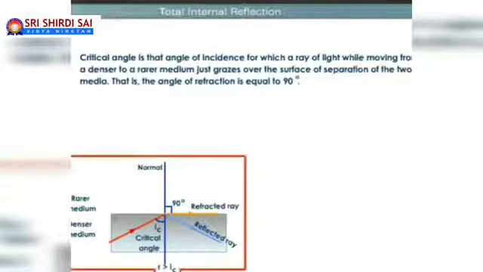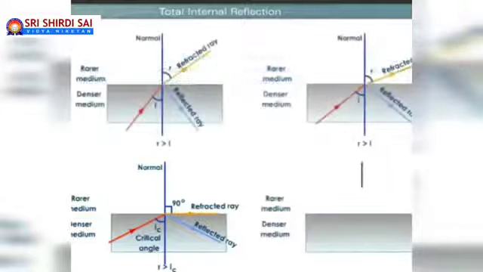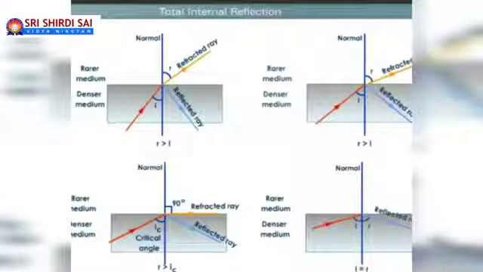So that particular angle of incidence in denser medium for which the angle of refraction in rarer medium is 90 degrees is called the critical angle of incidence. But once the angle of incidence in denser medium like glass is greater than the critical angle of incidence, then the entire light gets reflected back into the same medium, which is the phenomenon of total internal reflection.